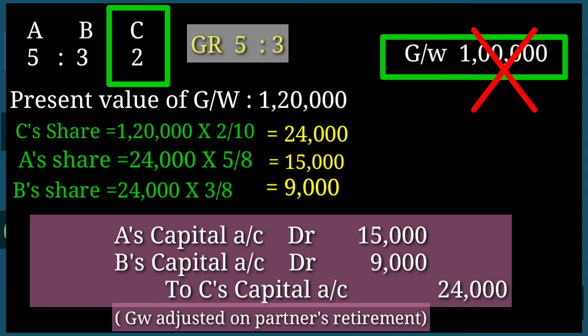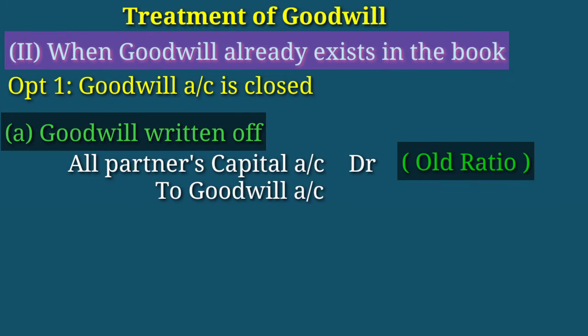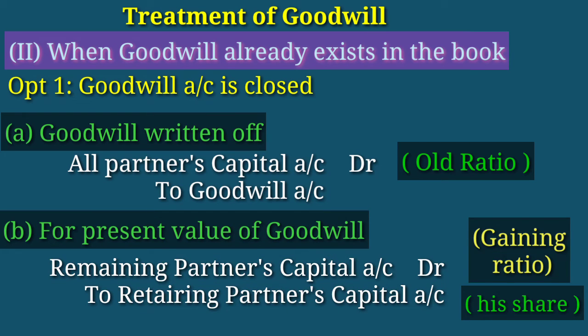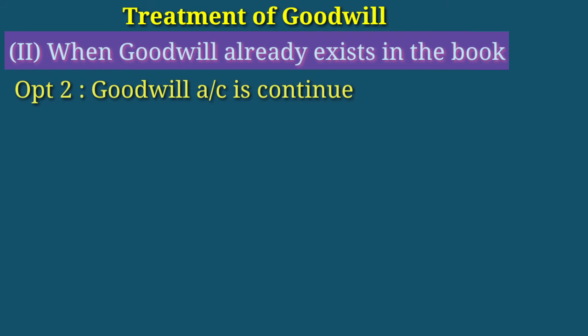So, if goodwill already exists in the book, first we need to write off that goodwill. And second, the present value of goodwill, or the retiring partner's share of goodwill, we need to adjust, or we need to credit his capital account. Sometimes in the question they will say that goodwill already exists in the book and the partners will not close the goodwill account, or partners will continue the goodwill account.